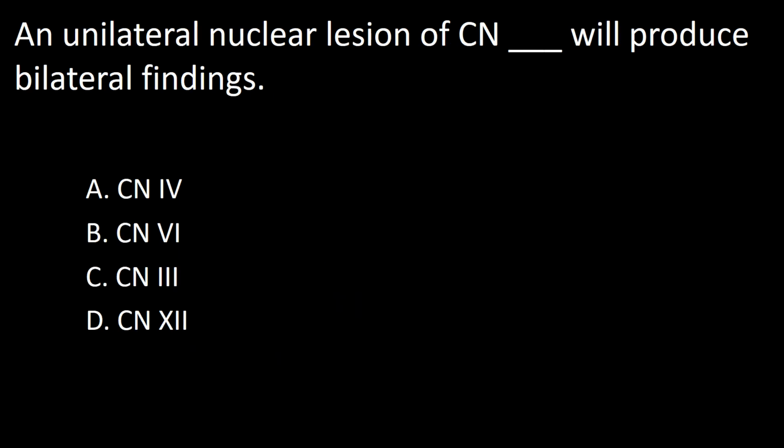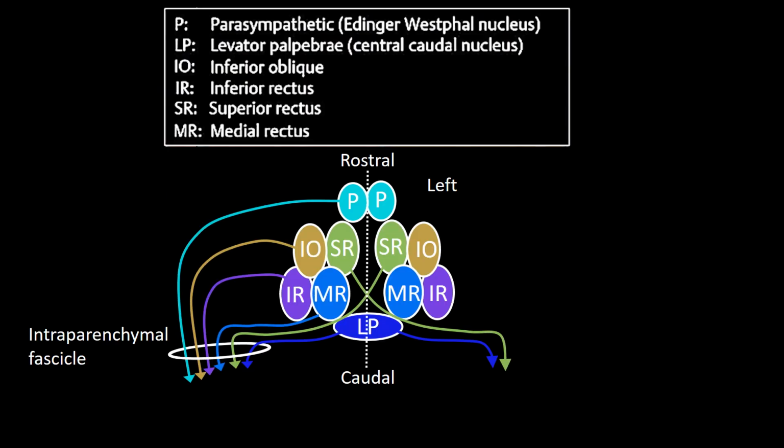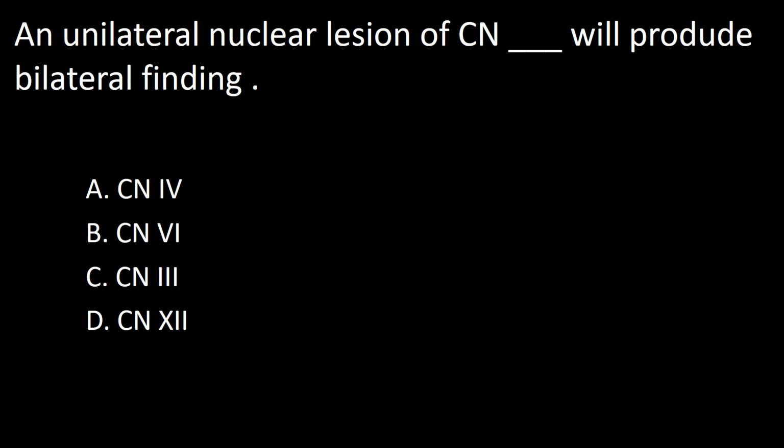Next question. A unilateral nuclear lesion of cranial nerve dash will produce bilateral findings. A. CN4. B. CN6. C. CN3. D. CN12. The nucleus of cranial nerve 3 is made of different subnuclei. As you can see, fibers from the superior rectus subnucleus cross the midline to innervate the superior rectus on the other side. The levator palpebrae subnucleus is central. It provides innervation to both levator palpebrae. So the answer to this question is C.